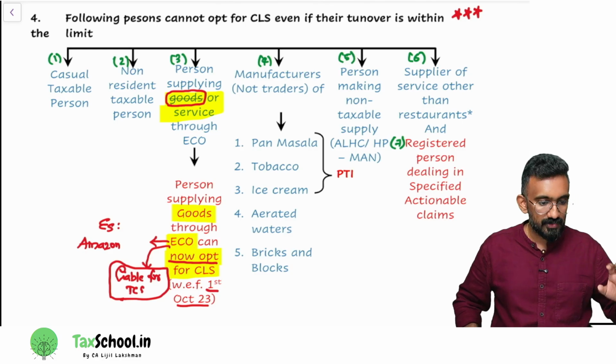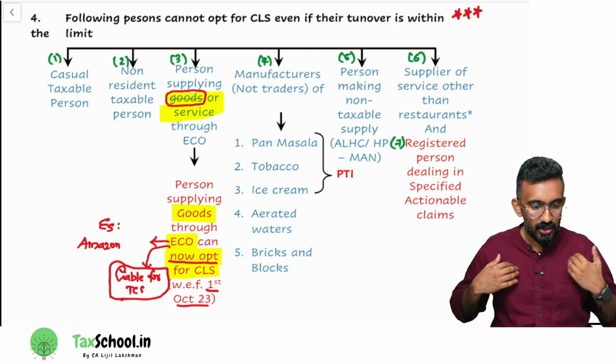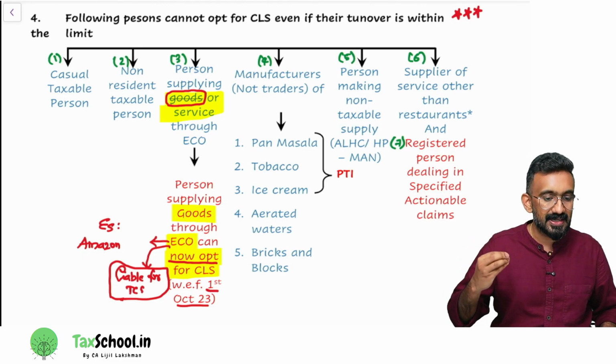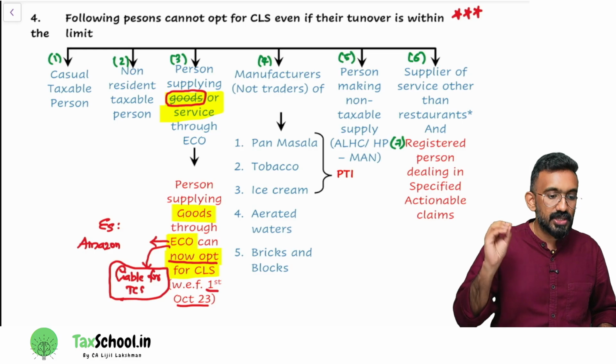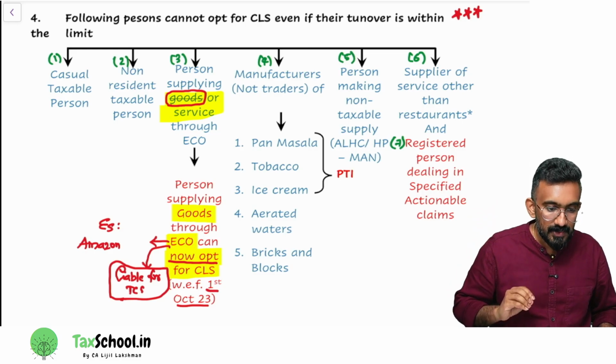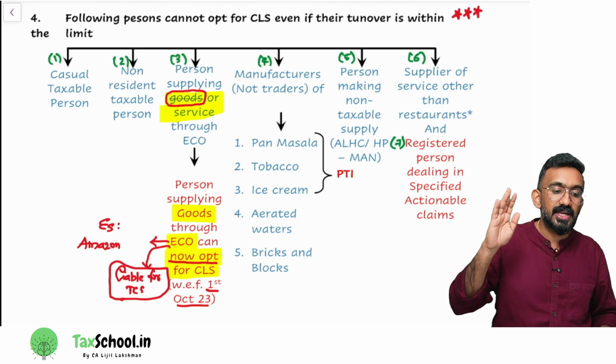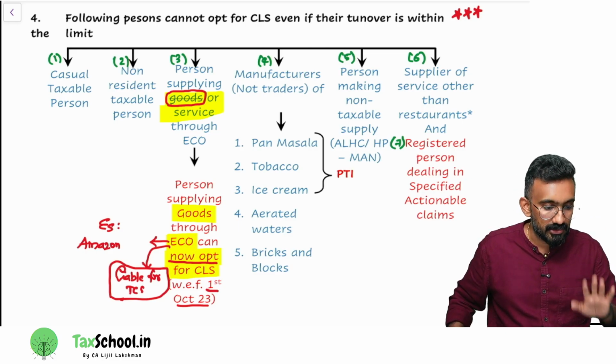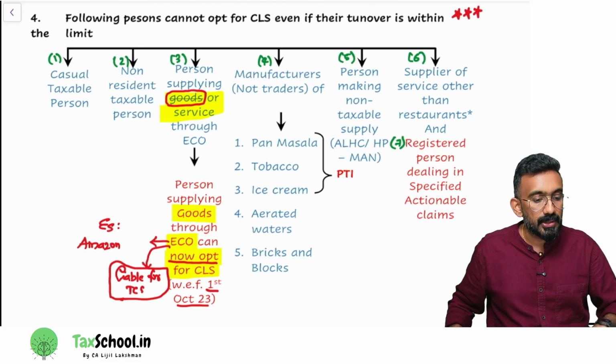So I am somebody who is registered as a seller in Amazon. In Amazon, we have sellers and buyers. We all are registered to buy products in Amazon, but if you have a shop, you can register as a seller on Amazon. So you registered as a seller and your turnover happened to be less than 1.5 crores. Can you opt for composition levy scheme before 1st October 2023? No. After 1st October 2023, yes.